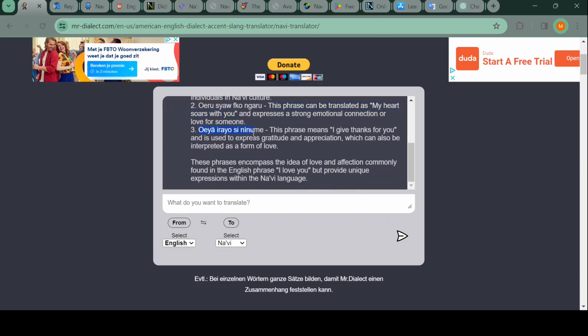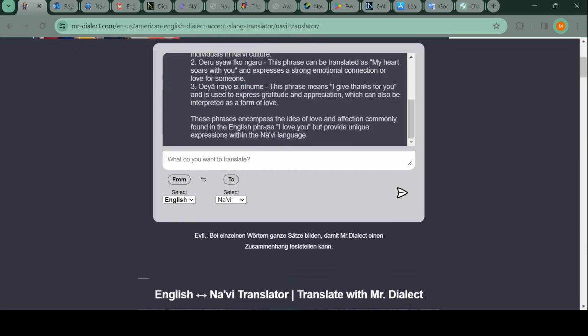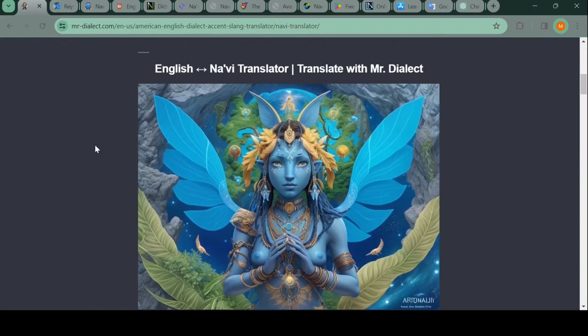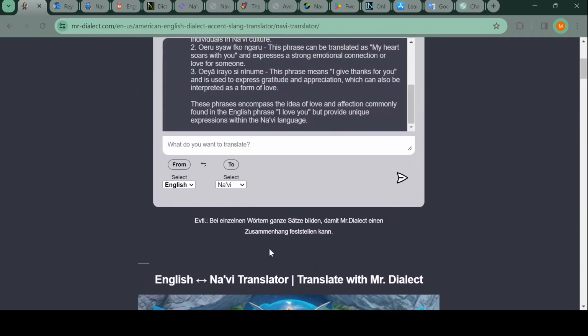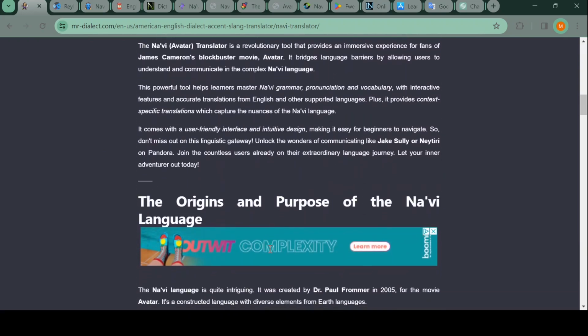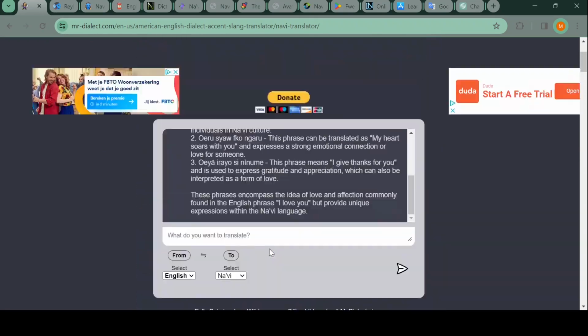Weye irayo si nenume. I give thanks for you. My thank do in a learning way. I mean, this word is not even, like, you can't put ne on verbs, so this doesn't work at all. And I was looking forward to this one. And I was happy when I saw that it didn't do the random thing. I was like, maybe someone cracked the code and did it actually.